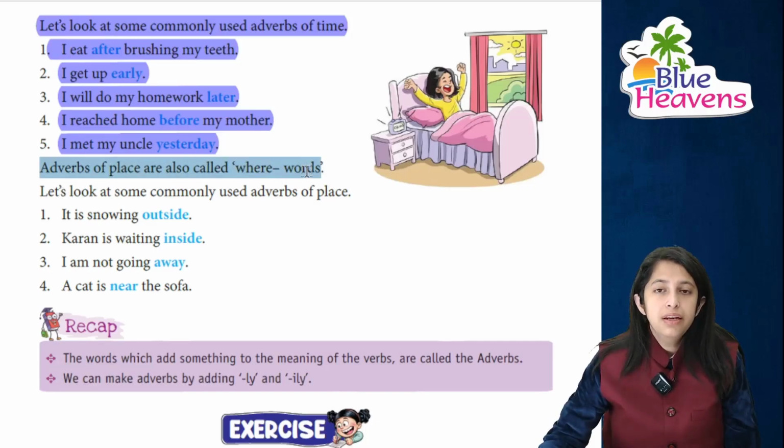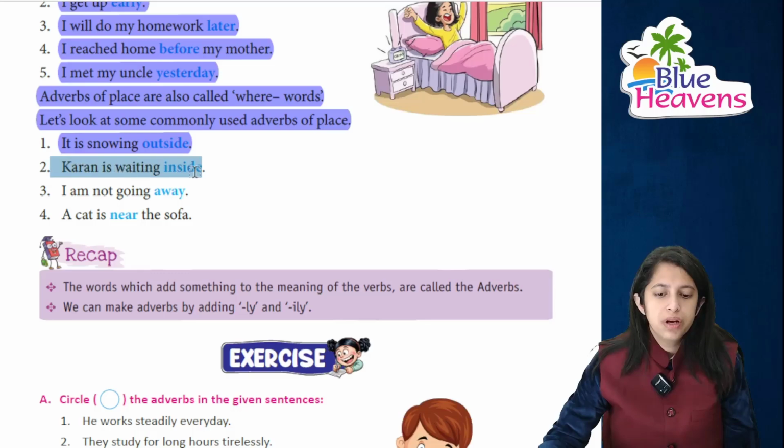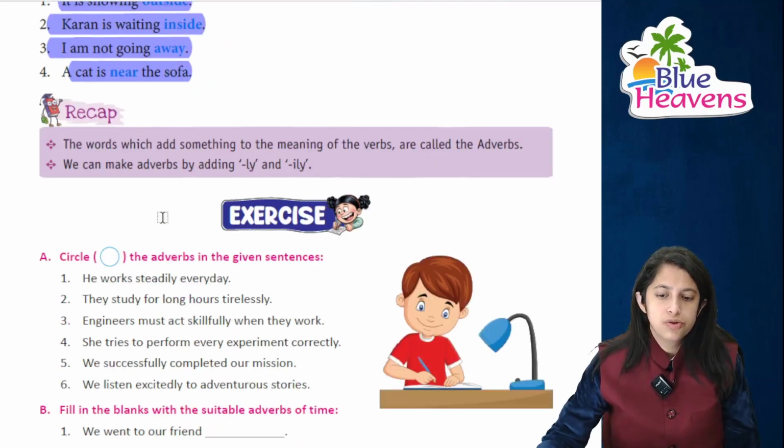Adverbs of place basically tell where. Just look at some commonly used adverbs of place. It is snowing outside. What is happening outside? Snow. Karan is waiting inside. Karan is waiting inside. I am not going away. I'm not going from here. And a cat is near the sofa. Where is the cat? The cat is near the sofa.